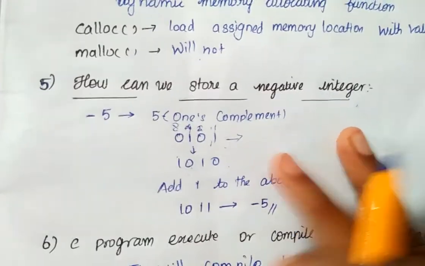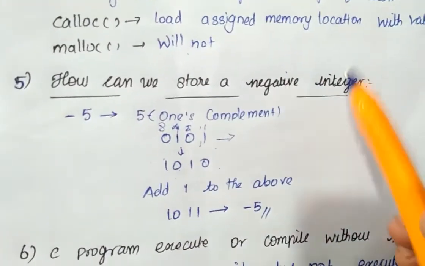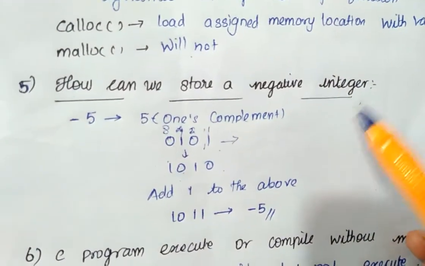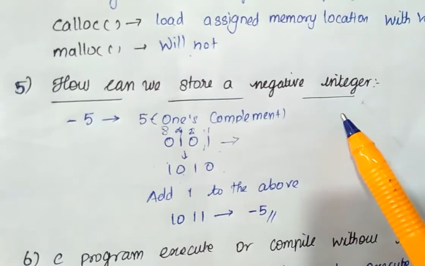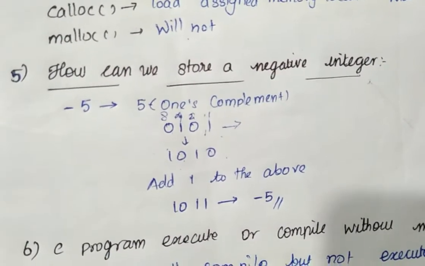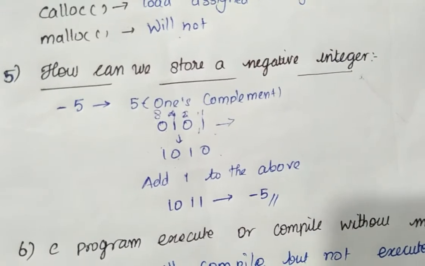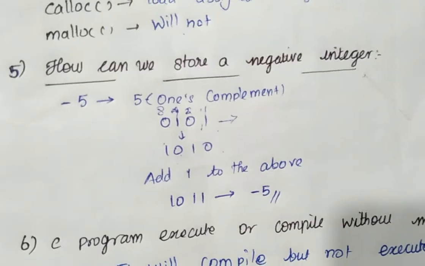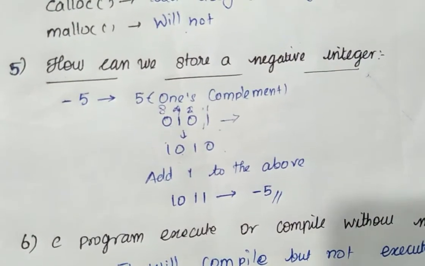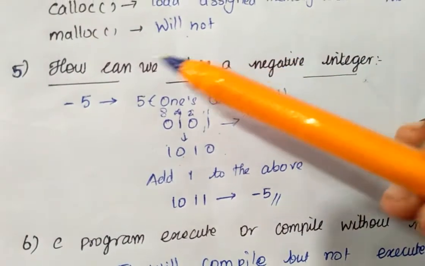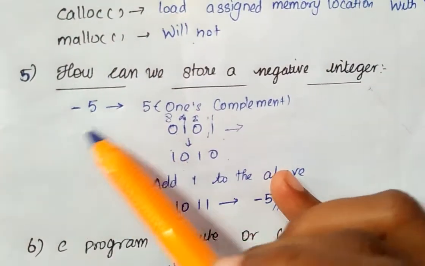And let's see how to store negative integers. We know that positive integers can be converted using 8421, like 2 power 0, 2 power 1, that method we have used. But now we have to convert it into a negative integer. So let's see this example, -5.